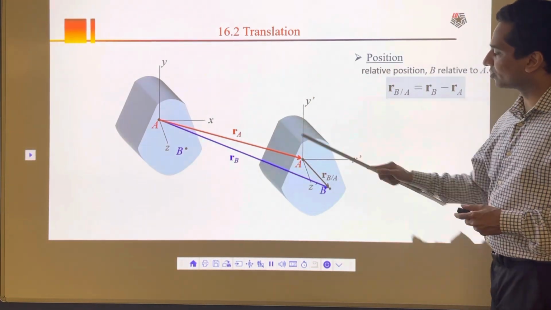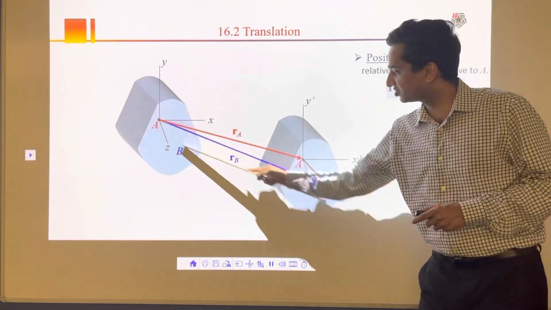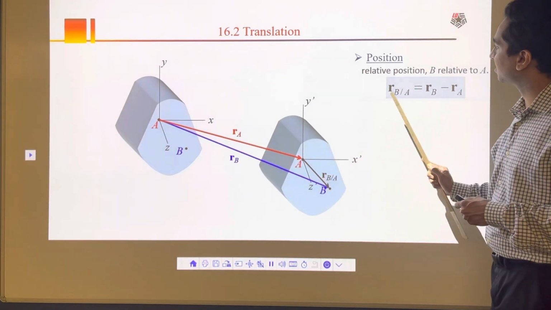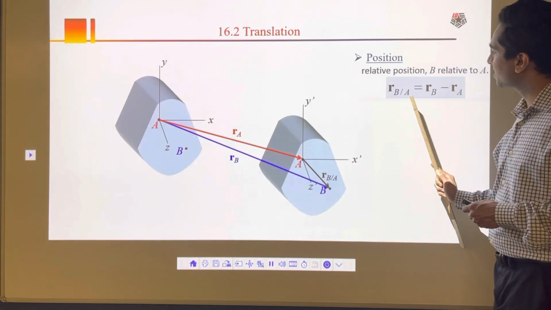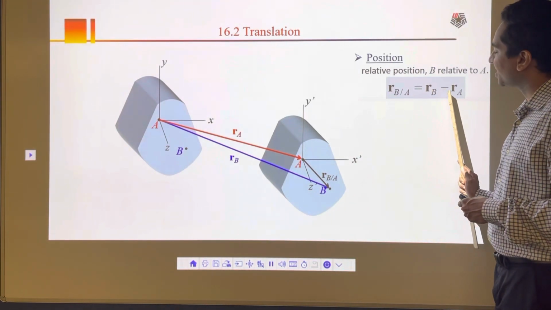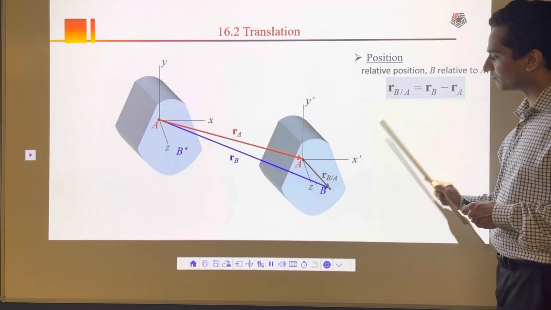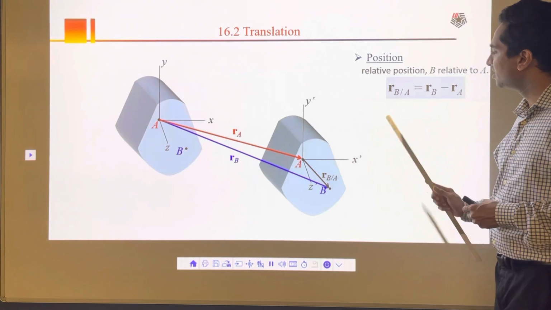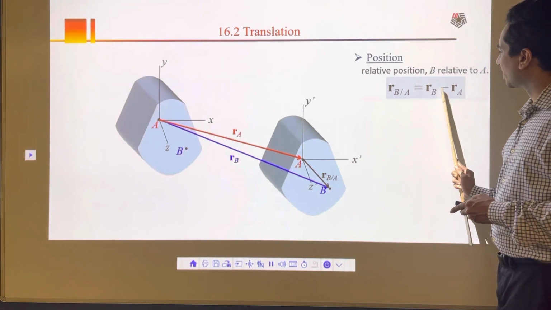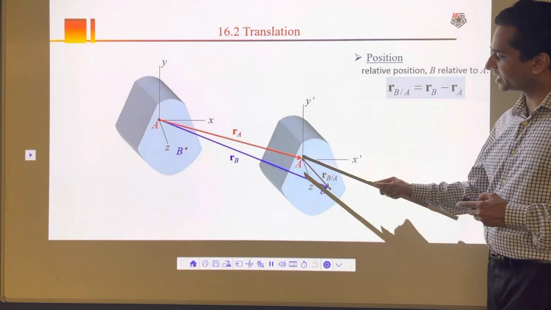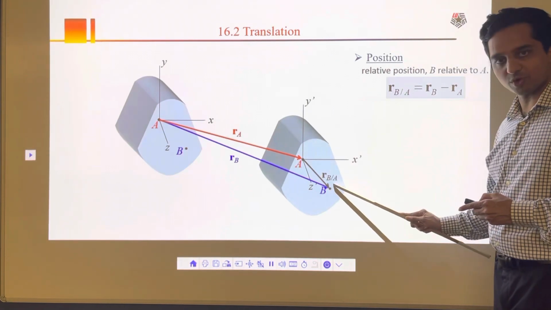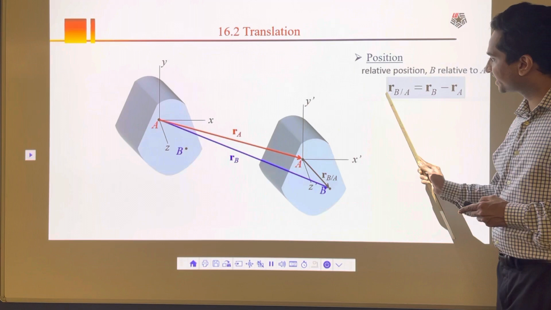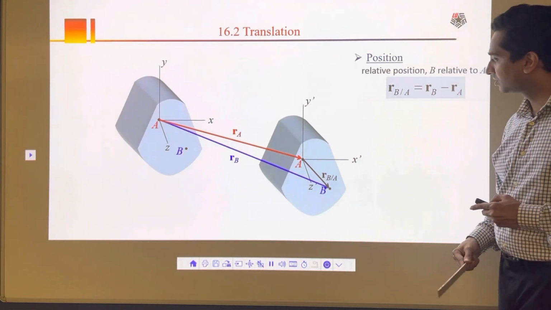Based on this diagram, I can rewrite this law. Based on this triangle, I can write RB by A as RB minus RA. That's the position of B with respect to A, something similar to what we learned in chapter 12. So RB by A is equal to RB minus RA, and we know that RB by A is always constant. So if we differentiate this with time, the derivative of this constant will become 0.